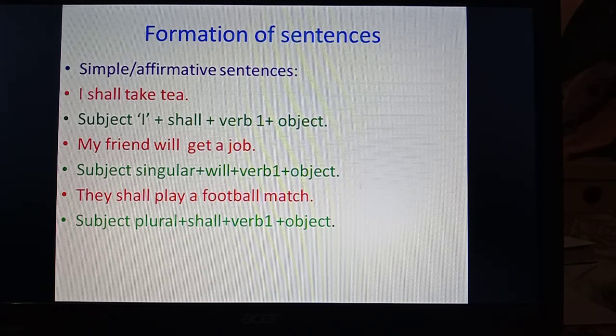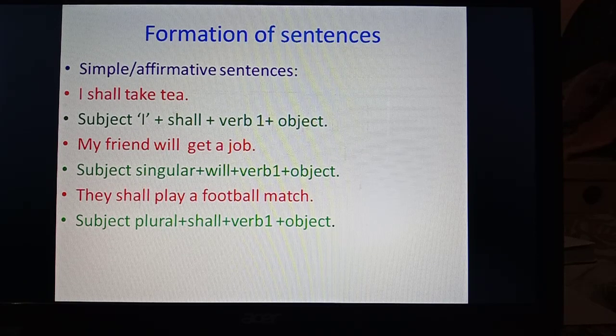So you have to keep in mind that shall and will are used in this sentence. Shall with plural and will with singular subject, and verb's first form. So keep in mind verb's first form and the use of shall and will to make simple sentences of future indefinite.